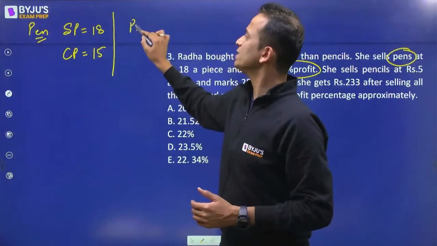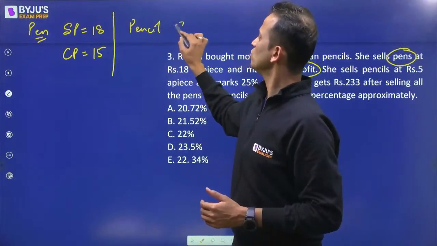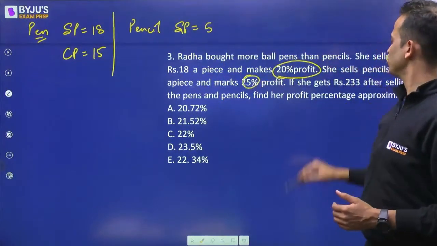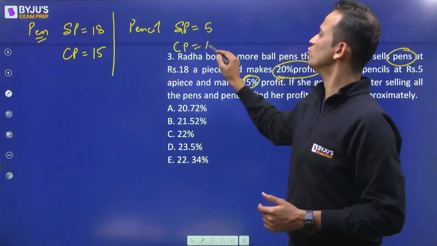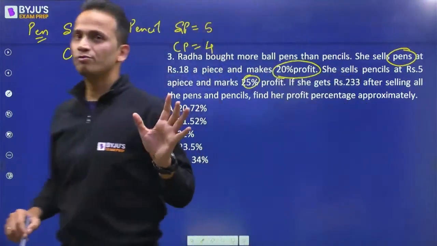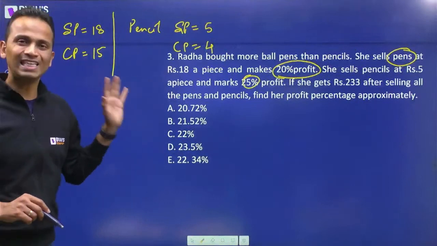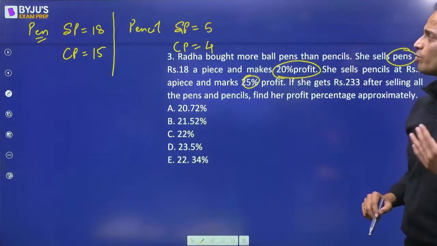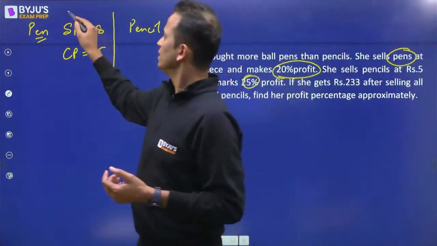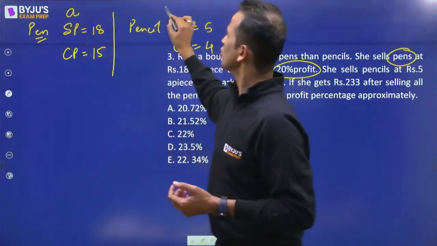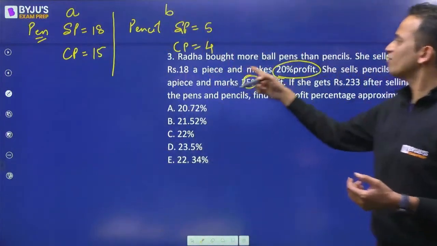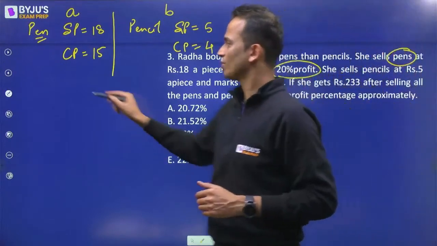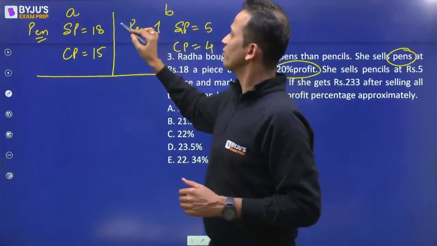Now talking about pencil. So selling price is given as 5 and the profit percentage is 25%. So I can say the cost price will be equal to 4. So cost price of 15 for pen and cost price of 4 for pencil each. Done. Now, I don't know the number of pens or pencils. Let's say the number of pens is equal to A and the number of pencils is equal to B. They have clearly given that there are more pens than pencils. So A is greater than B, right?